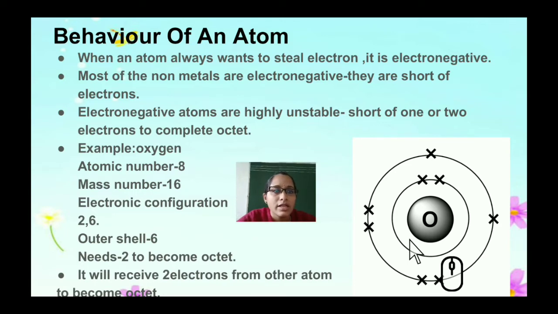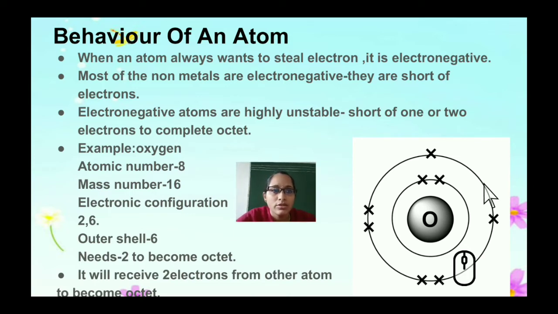You can see that the atomic number is 8. Here in the figure you can see that in oxygen the first shell, that is the K shell, will always have 2 electrons for any of the atoms, and from the L, M and N next shells onwards it needs to fill the total electrons to be 8 to become octet configuration. The atomic number is 8 here, and the first shell has 2 electrons. The next shell, how many remain?